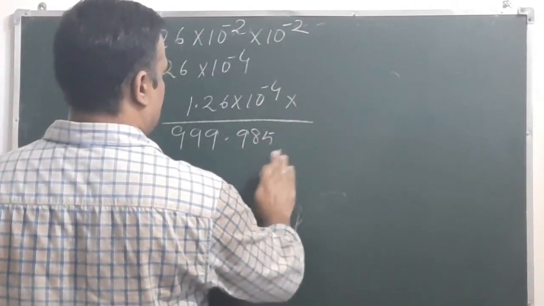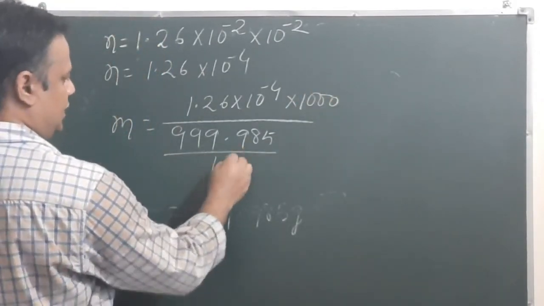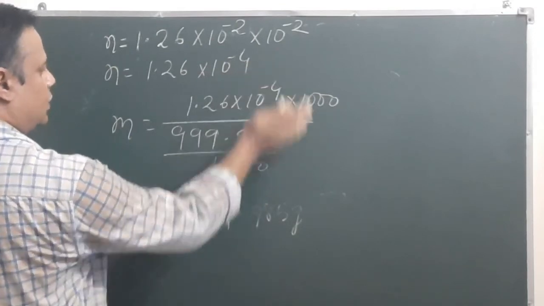If we divide by 1000, this 1000 will go upside.